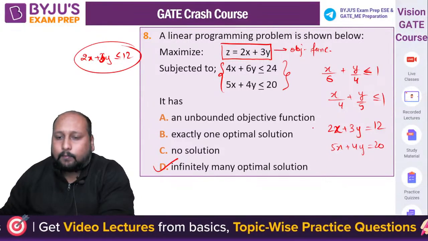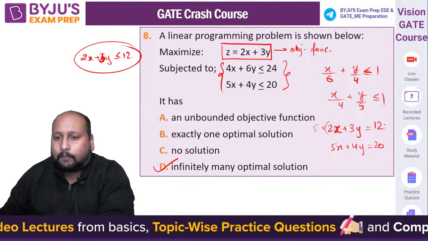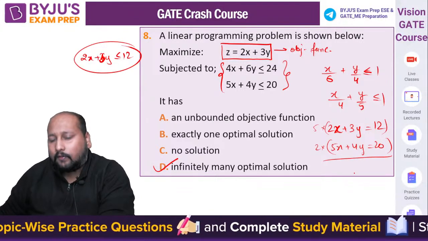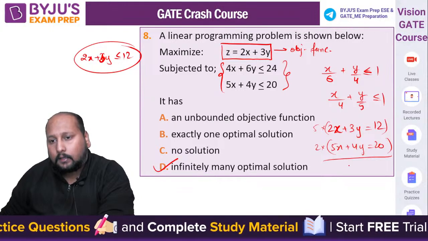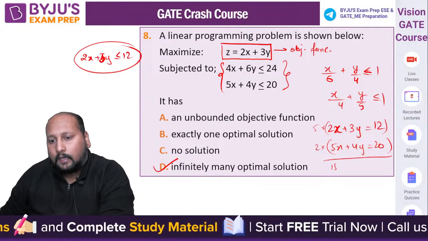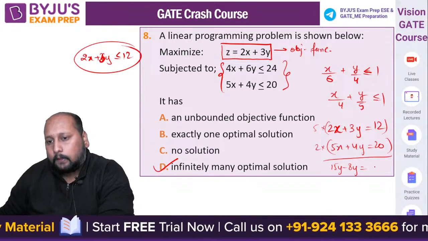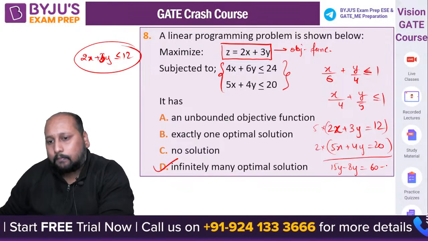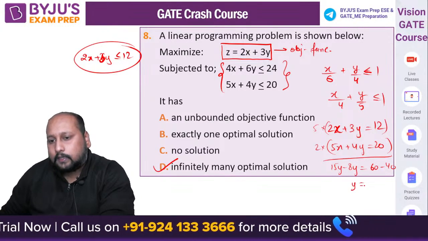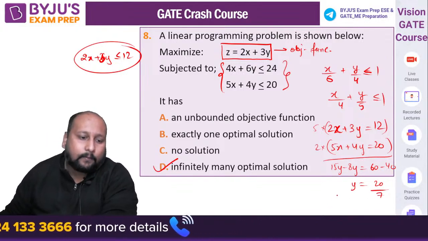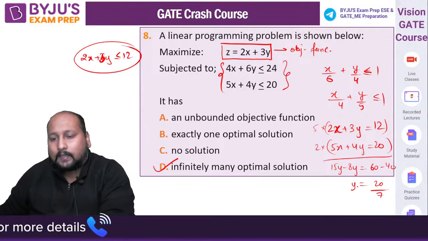Multiply the first by 5 and the second by 2 and subtract: 15y minus 8y is equal to 60 minus 40. So y is equal to 20 divided by 7. From here we can substitute and get the value of x.